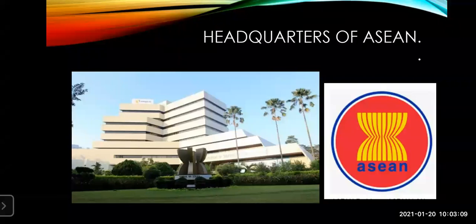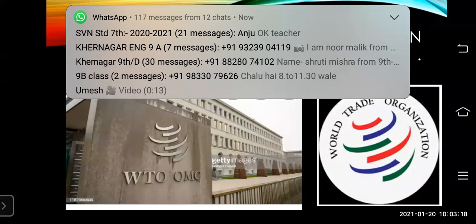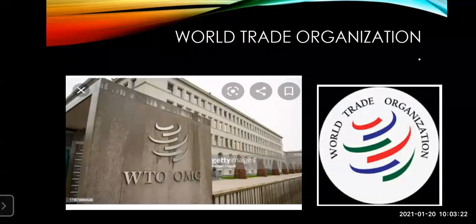So, moving ahead to the next slide. This organization is also given in your textbook. Next is the head office of the World Trade Organization. You must have heard this name many times. It is located in Geneva, Switzerland. And how many countries are members of it? There are 164 nations which are associated with this particular organization.